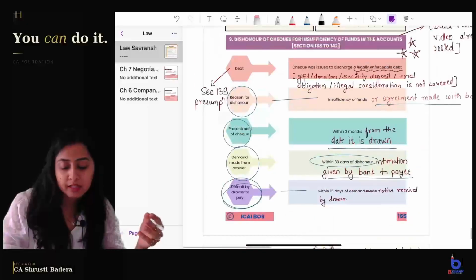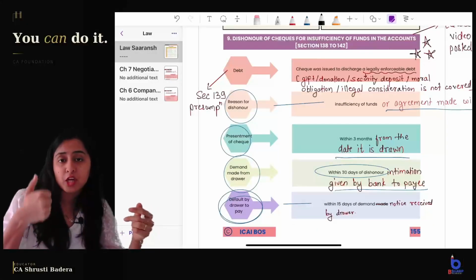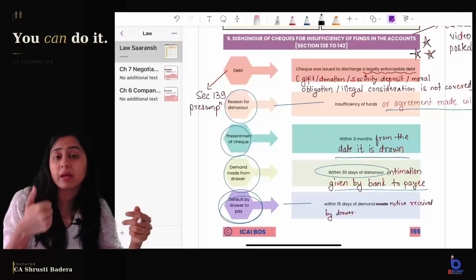Now there are two more things which you should remember parallelly to Section 138. We talked about the cheque being issued for payment of liability.